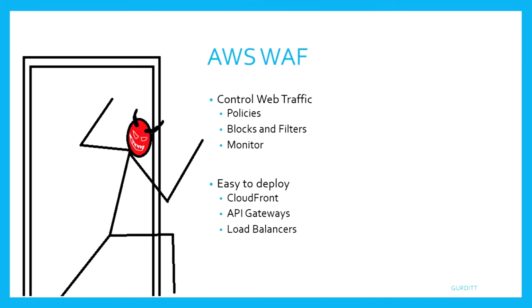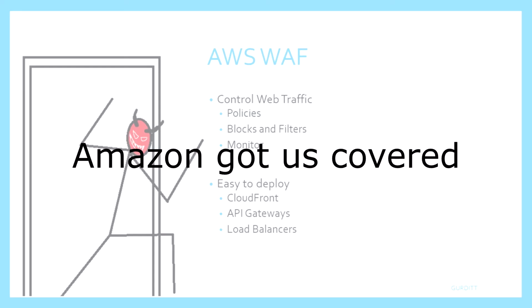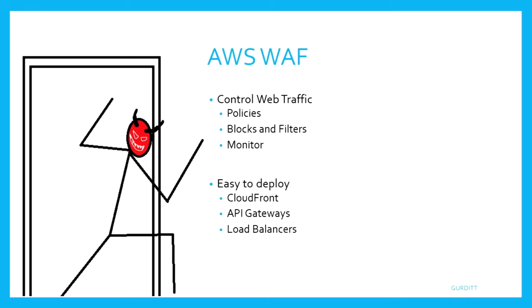But in order to use the web application firewall, you need to create rules that describe how you want your application to be handled. Now comes in another feature of the web firewall, Amazon's pre-configured rules. As many of us already worked on the AWS and its roles, we know that Amazon provides many pre-configured rules, so we won't have to create them ourselves. And you can always find one to your needs to get things started. This is also the case in terms of web firewall. It comes with these rules so you can at least protect yourself against the common attacks, and you can later revisit it and change it to your needs.